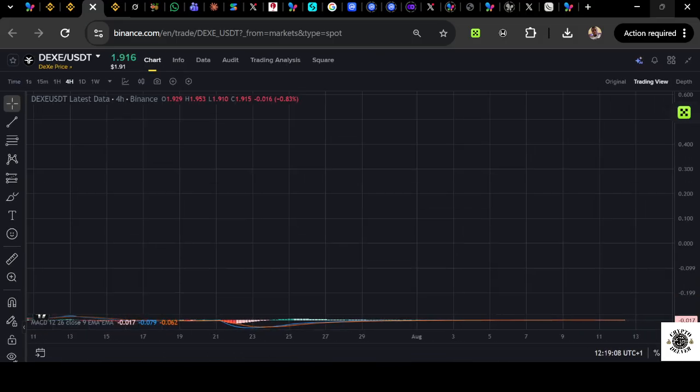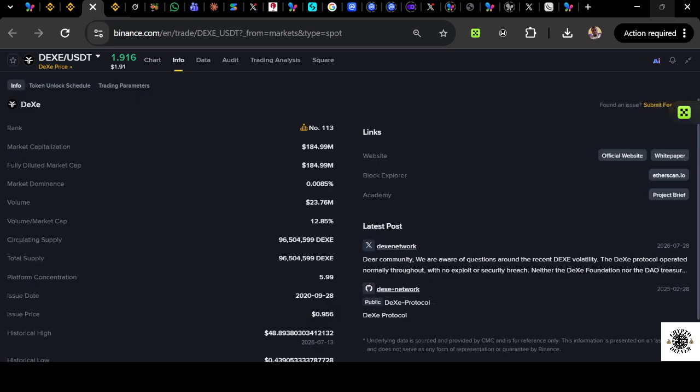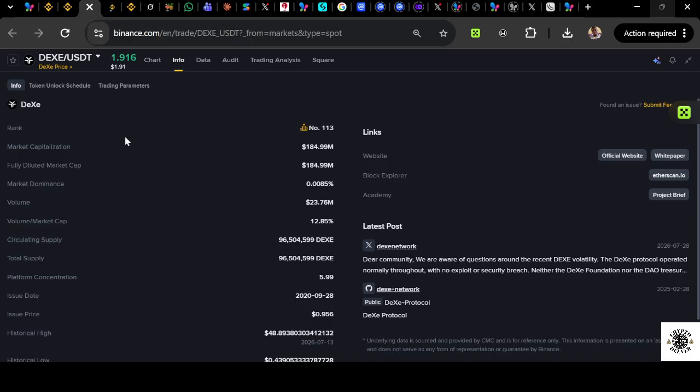So now, whenever you see a coin that has pumped so much in the past and you're going to buy it, you discover that the FDV is going to be very high. Okay, the market cap is going to be very high. So always make sure you look out for coins with low market cap.